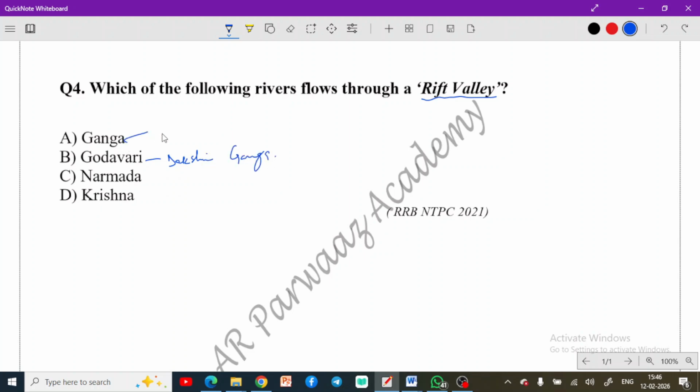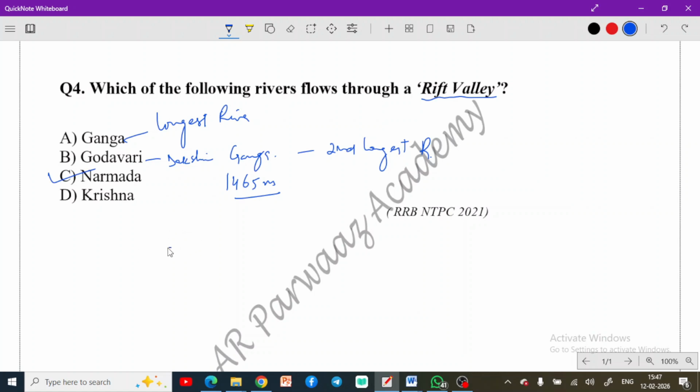The fact is, river Ganga is the longest river that flows in India, and Dakshin Ganga is the second longest river. Do remember this fact. You need to remember these facts; they can be asked anytime. Dakshin Ganga Godavari has a length of 1465 kilometers. This is the length of your Godavari. These facts are important. Now coming to the rift valley, as we all know, the answer is option number C, that's Narmada. Narmada flows through a rift valley, which is created due to tectonic activity.